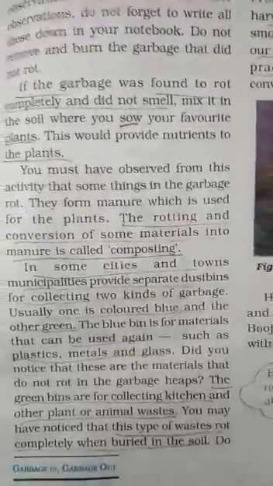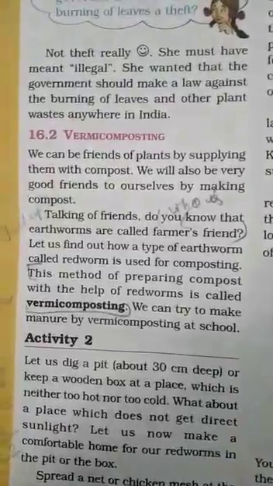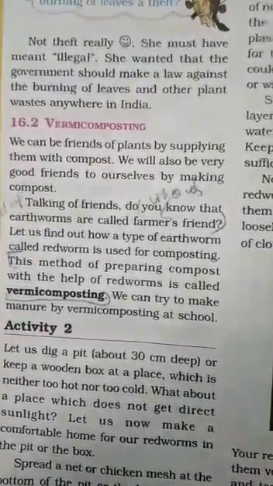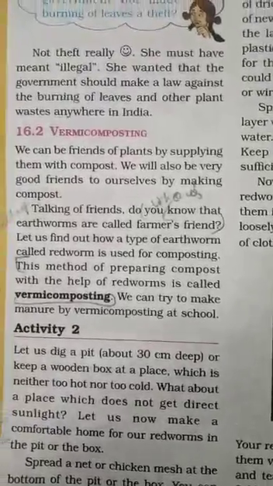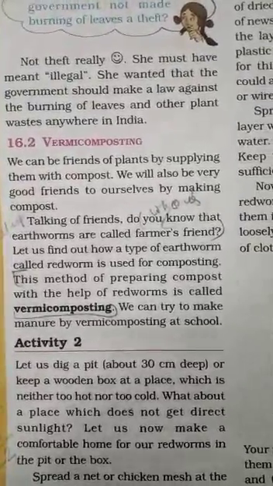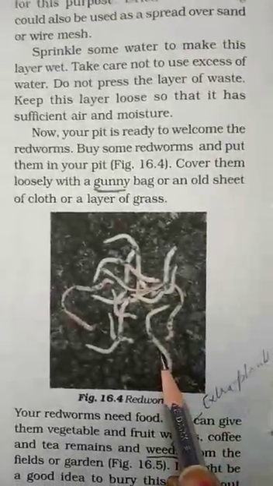Our next topic is vermicomposting. What is vermicomposting? Vermicomposting is also a part of composting. The method of preparing compost with the help of red worms is known as vermicomposting. When we prepare compost using red worms, that is known as vermicomposting. You can see here the picture of red worms.